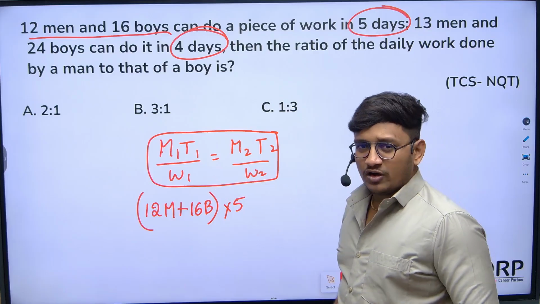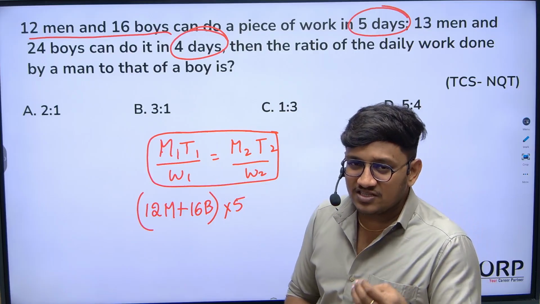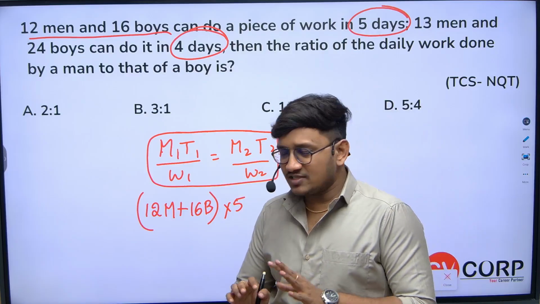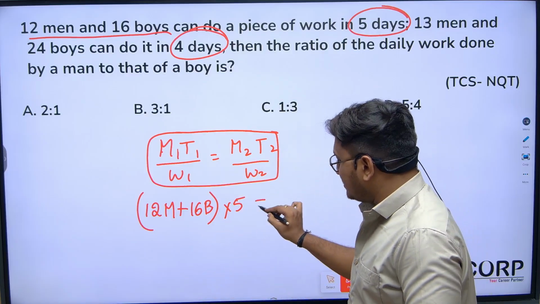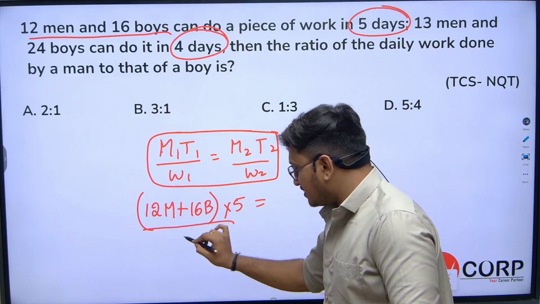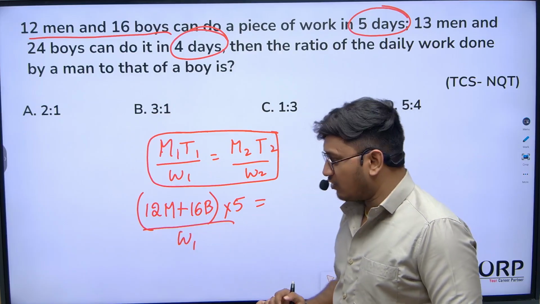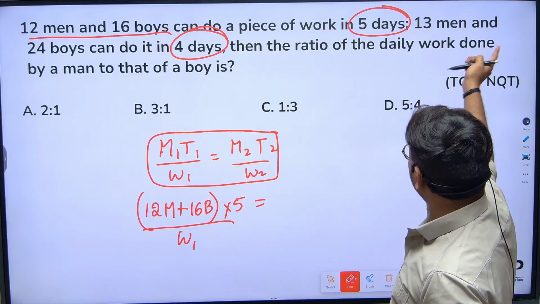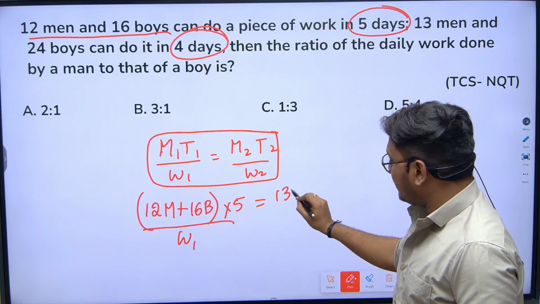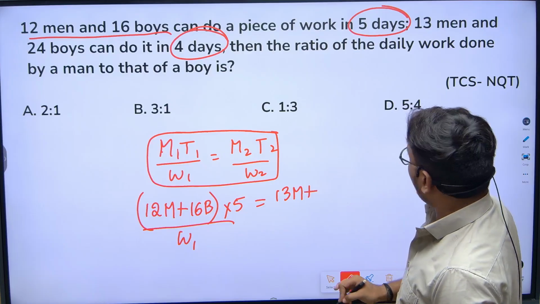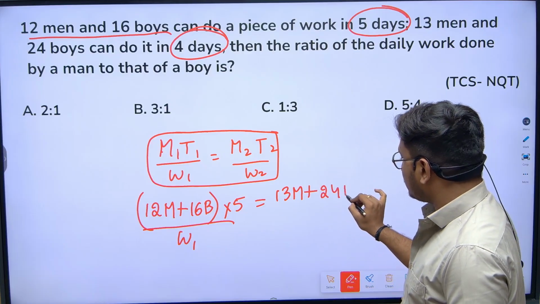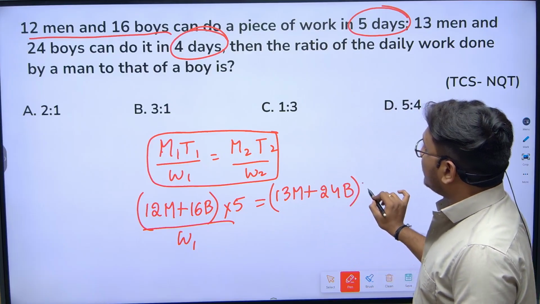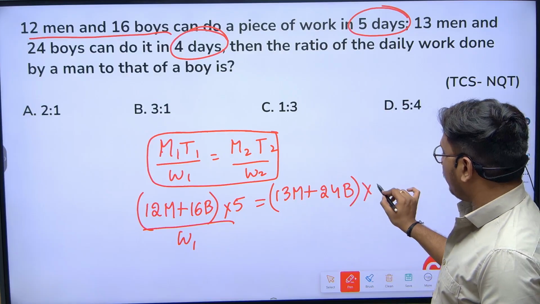What will be the W1? They didn't mention anything about specific work, so just consider some work. W1 is some work. Now the next group of people, 13 men plus 24 boys, together complete the work in 4 days.